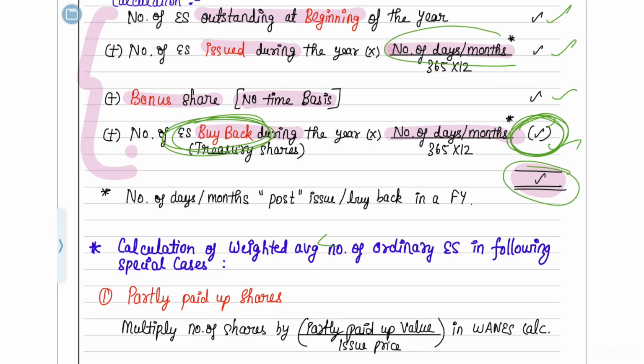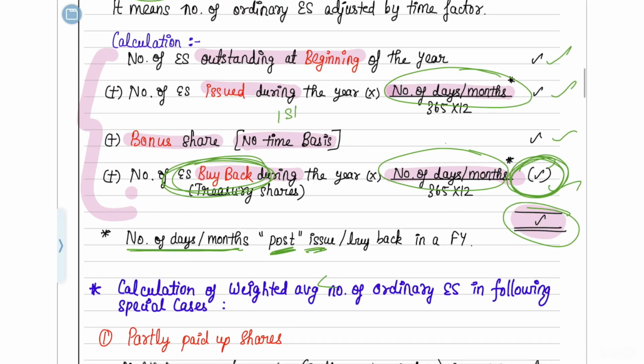So now here, this number of days or months, what number of days or months do you have to take? The number of days or months post the issue, that means after the issue, how many months? After 1st August is your issue date. After the issue, for how many months was it there in the company? So it is August, September, October, November, December. So for 5 months it was there in the company. So 5 months earnings it has to get. So in the numerator also you are going to write 5 months.